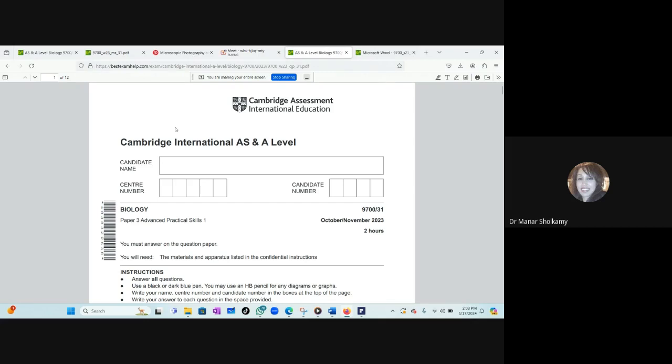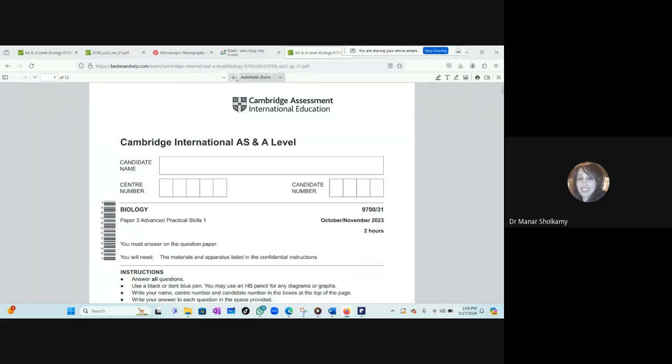So I hope you understand what is our plan. We want to solve all 23 exams before the paper 3 exam on the 28th. March 23 is already done. June 23, we will do it in the lab because we have the material. November 23, we'll solve them together. Okay, are you with me? Do you understand what is the plan? Yes. Hello? Yes. Okay, so let's start with the November 23.